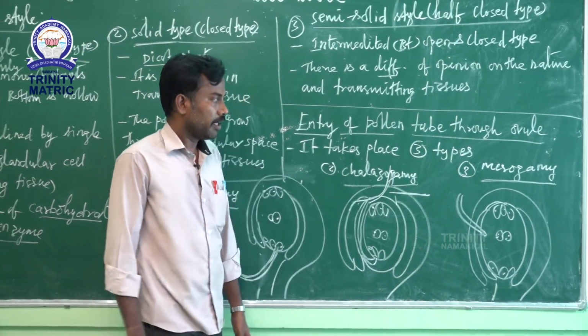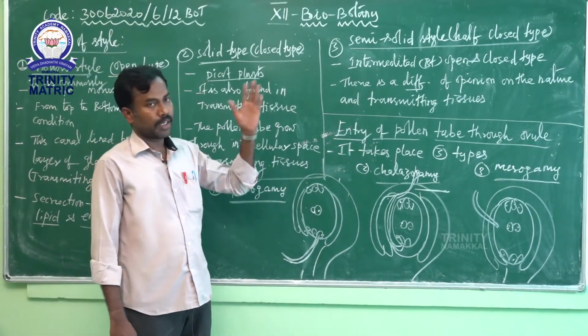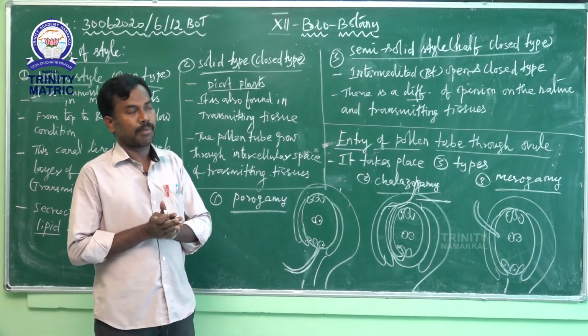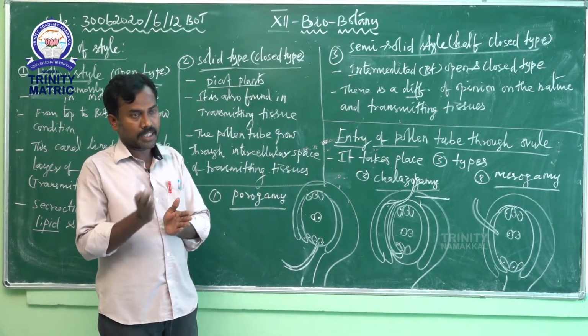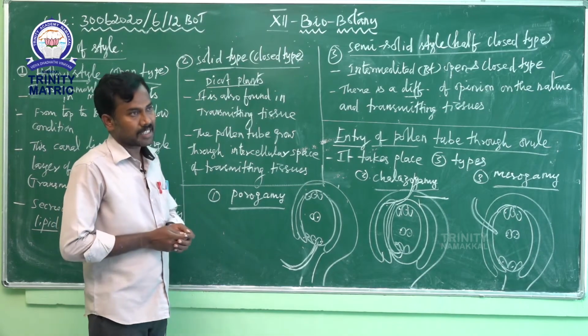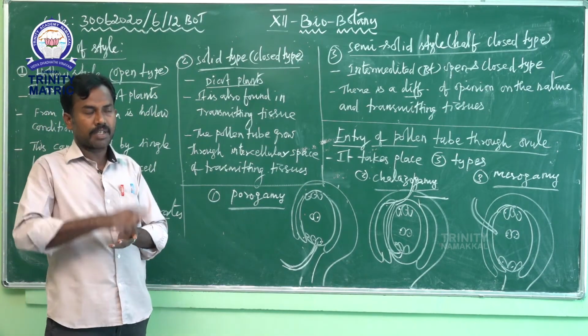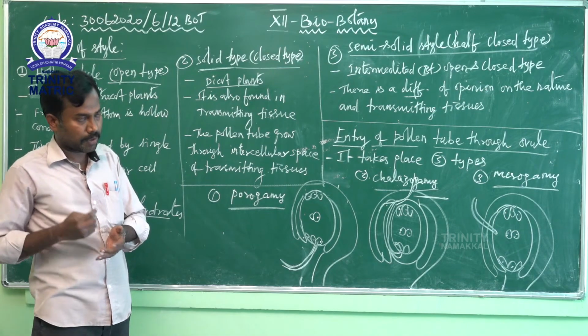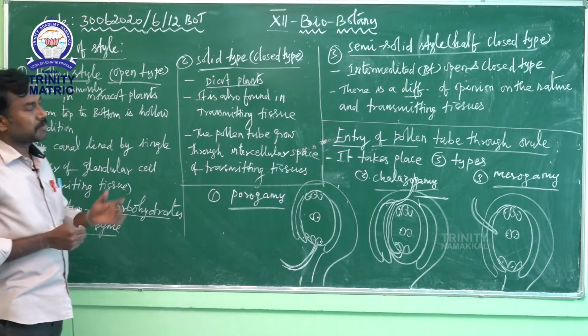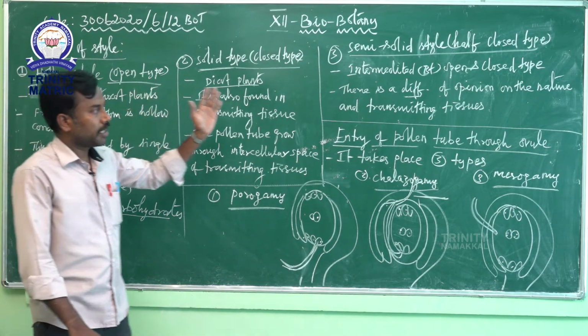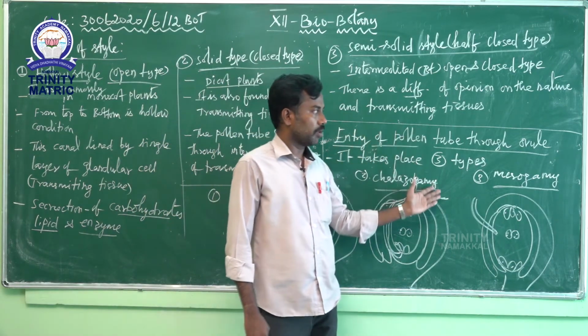Okay students, today we have learned about the types of pollination and fertilization already learned, then in today's class the advantages and disadvantages of both self and cross pollination, then types of style, and the entry of the pollen tube into the ovule.